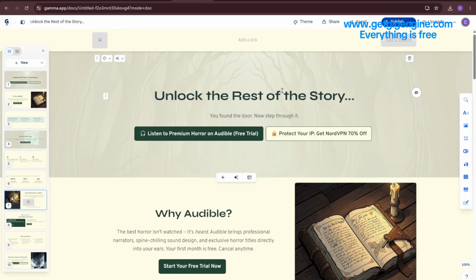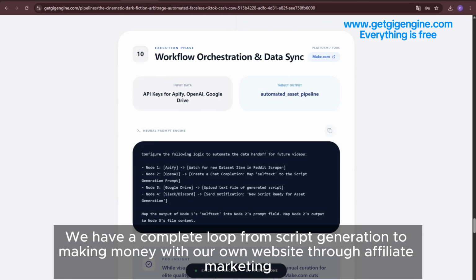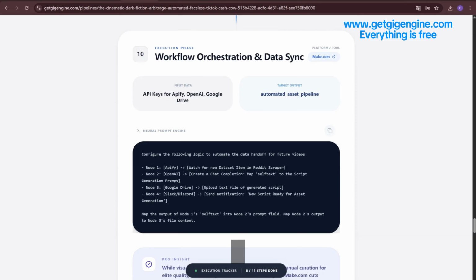After the first 9 steps, we have a complete loop from script generation to making money with our own website through affiliate marketing. What is step 10 for? Simple, because we need to continuously generate these horror story videos to attract users to our website, to click on affiliate ads.